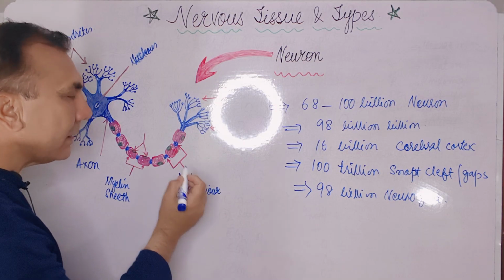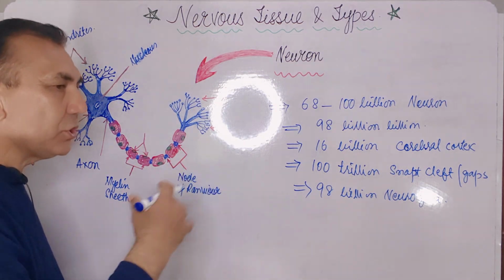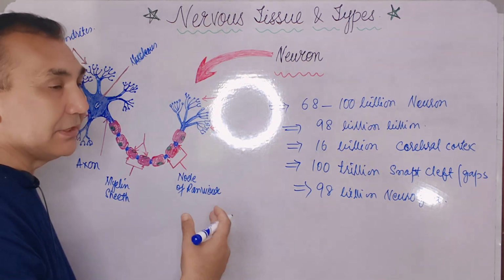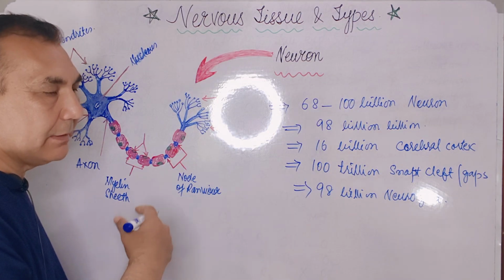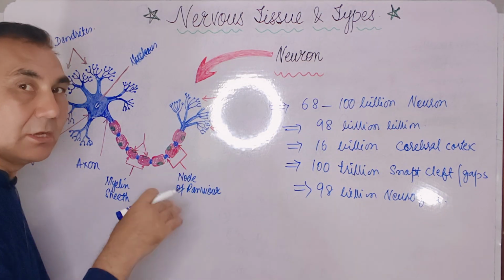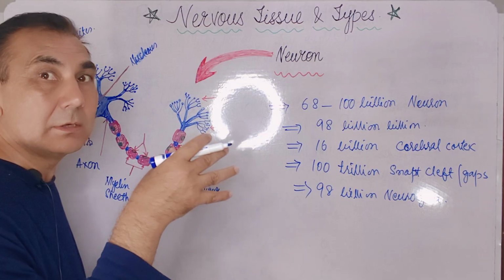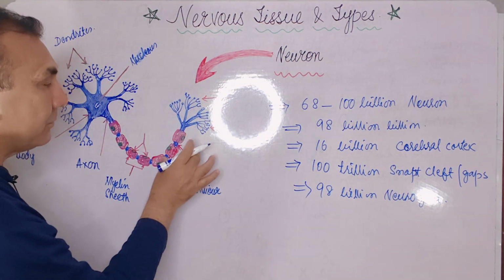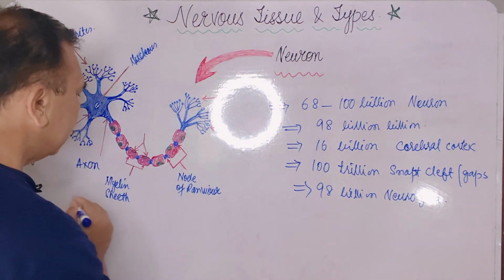At the node of Ranvier, the action potential takes place. The exchange of sodium and potassium takes place over here to accelerate the action potential or the nerve impulses.